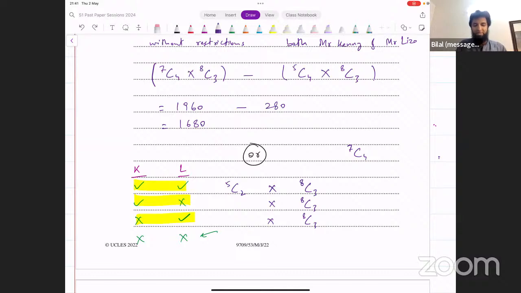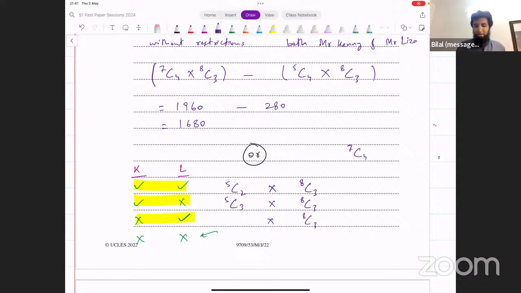So instead of 7C4, we say it's 5C2. And then in the second case, if Mr. Kenny has to be selected and Mr. Lizo does not have to be selected, how many people are we left with? The remaining 5 people. Out of them, how many more do we want? We already have Kenny selected. We want 3 more people, so that's 5C3. And then similarly, in the third case, we're saying Mr. Lizo is already selected. Mr. Kenny is not selected.